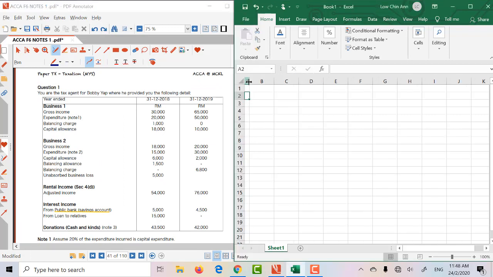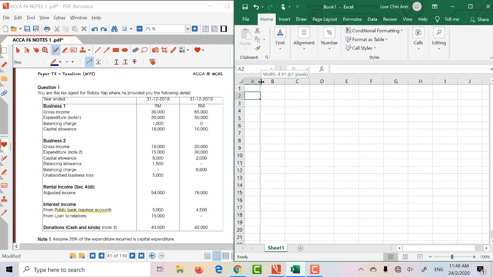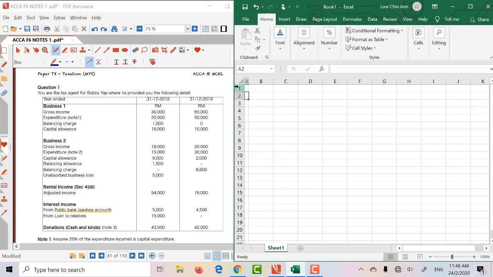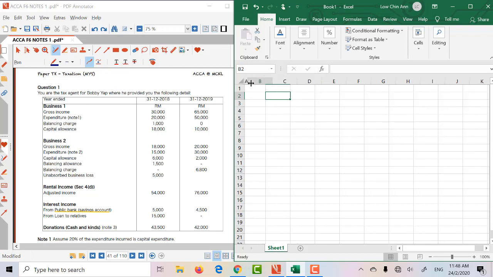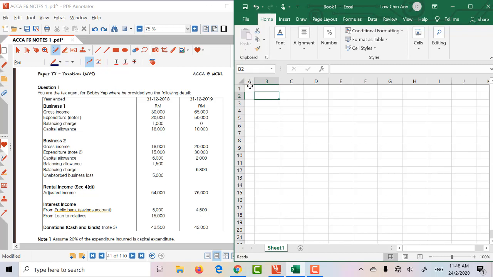Normally I would start my answers by shrinking the column size of cell A, just in case you want to add anything, there's always a cell that you can use. You don't have to start right from the top, so you can just start from the third line, second line. That's because in the exam you don't have the function to add cells.